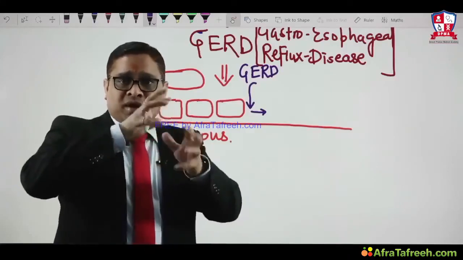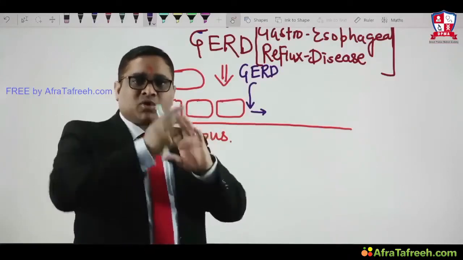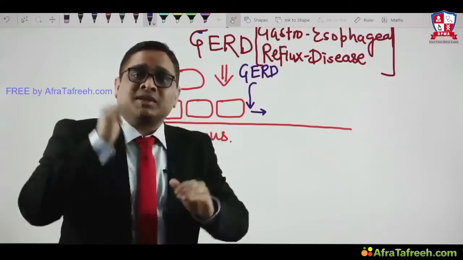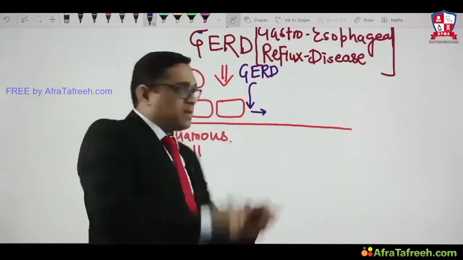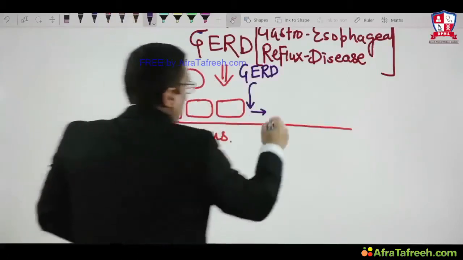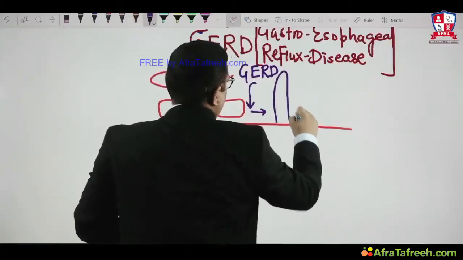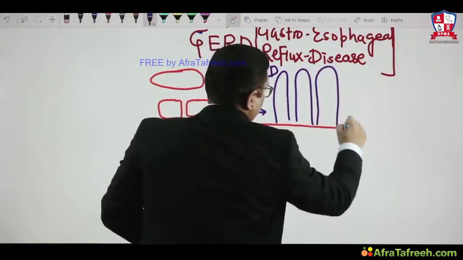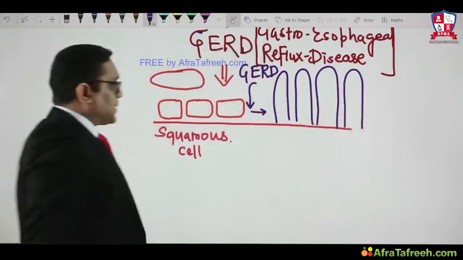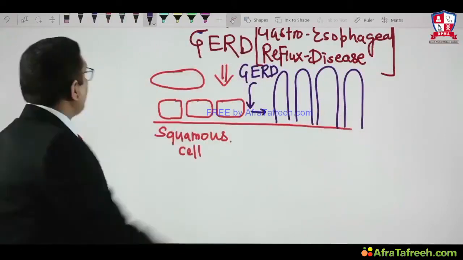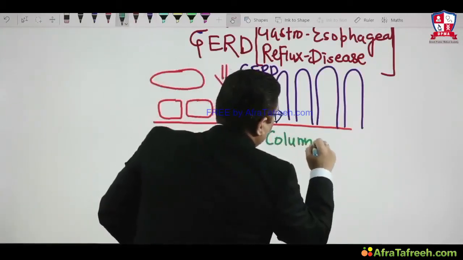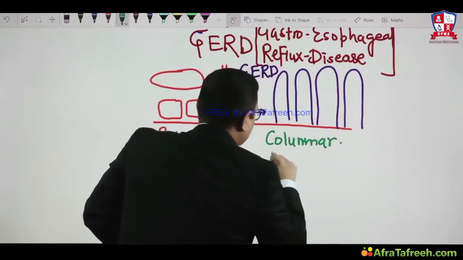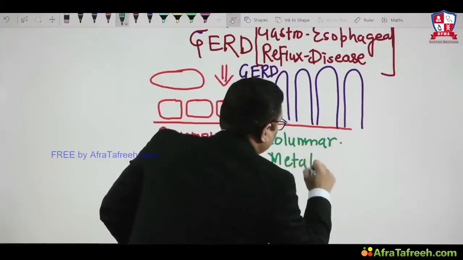Stem cell will be going for reprogramming. Under this reprogramming, they will form another type of mature cell. So now they will stop squamous, they will form the new type of cells which will be looking like a column, like this. So these are the tall columnar cells. This is how a columnar cell will be formed, and that is why this metaplasia is known as columnar metaplasia.